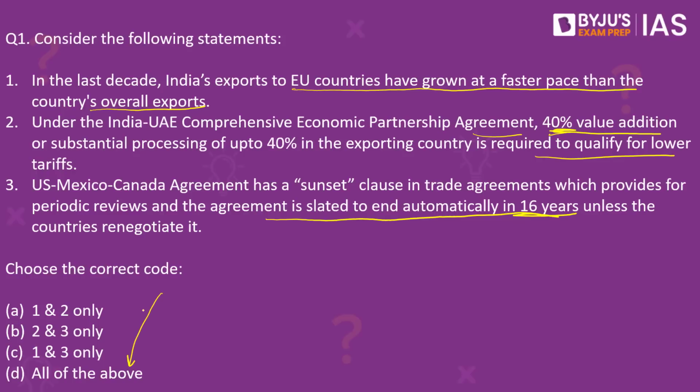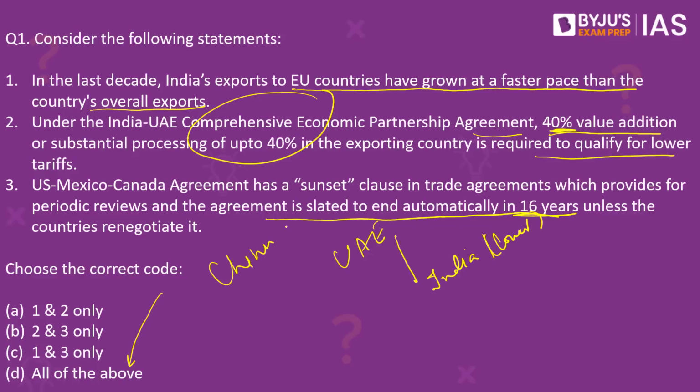Now, whenever two nations sign a free trade or a preferential trade agreement, there is always a question of the country of origin. For example, let's say India says to the UAE that if a product comes from your country to India, we will put lower taxes. Now, the problem here is what stops China from sending a product to UAE, and the same product then being sent to India under lower taxes? Because that is not the aim or the objective of the free trade agreement. The India UAE free trade agreement is to give encouragement to UAE industry and factories, not to Chinese products.